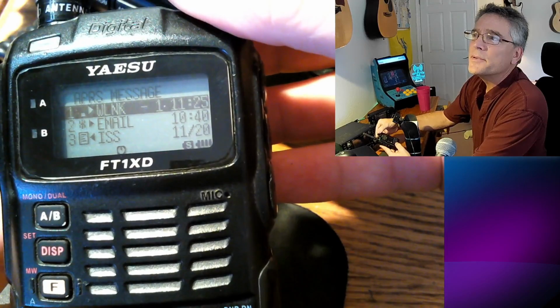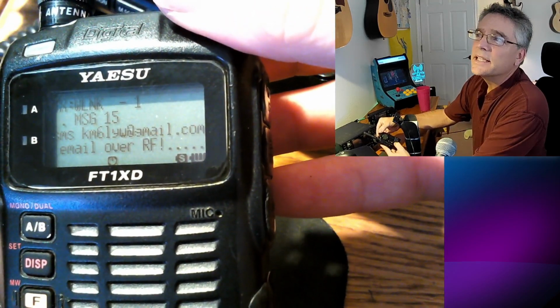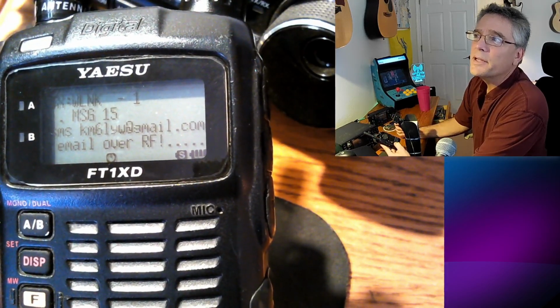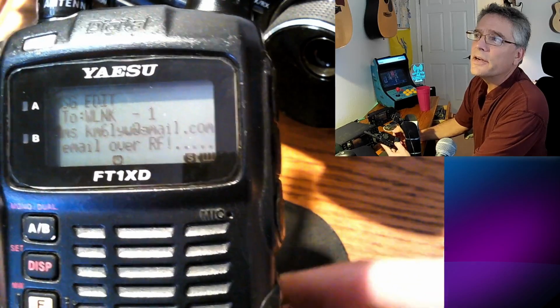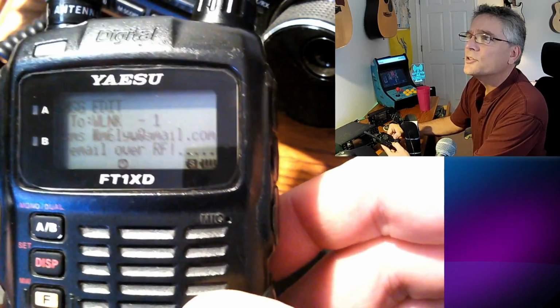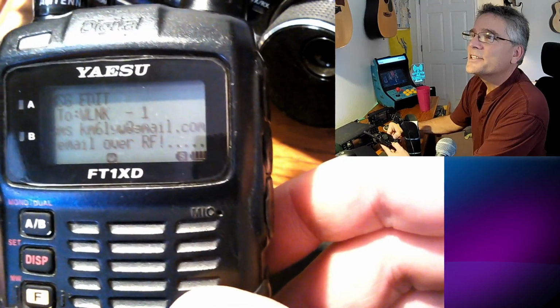So I just want to maybe send an email. I'm going to click on this one, and I'm going to say SMS. I don't know if you can see it there. It says SMS, and then my email address, and I'm going to say email over RF. Since we've already had one that says this, I can scroll through this and do some editing. You can actually see it pretty good.